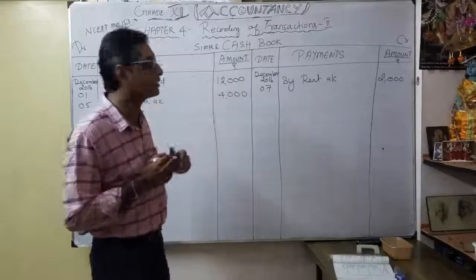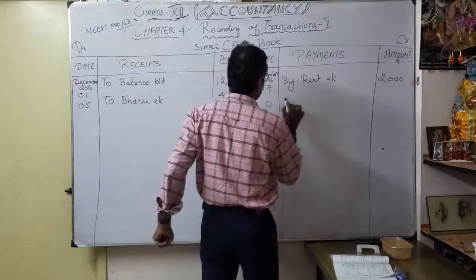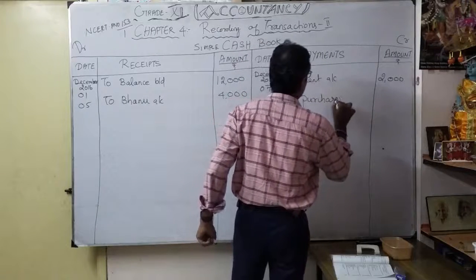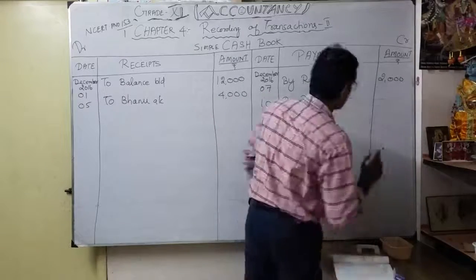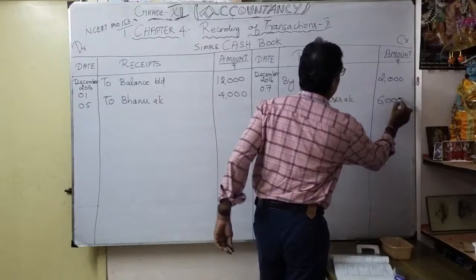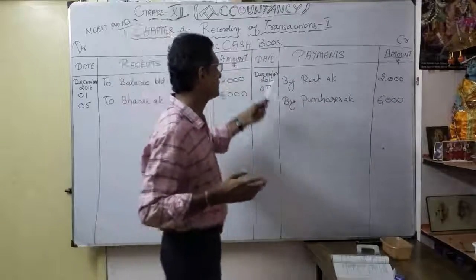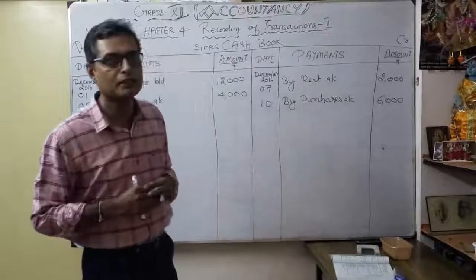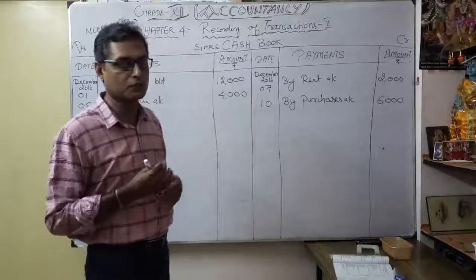So how do you have to record it here? The date is very important. Here, 10, by purchases account. How much? It is 6,000. Understood? So if you open the purchase account to cash account, correct? In a cash account, by purchases as a payment, correct? Why am I debiting purchases? It comes under a nominal account; debit all expenses and losses. Then why am I crediting the cash account? Cash goes out. It's a real account, correct?